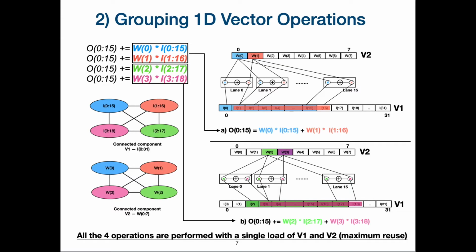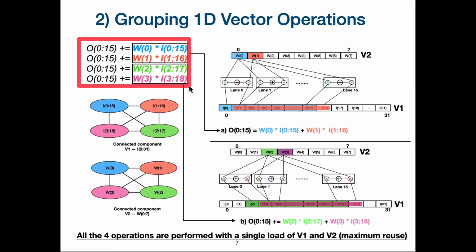Coming to the vector operations, as I mentioned, AI engine doesn't allow any partial utilization of 2D SIMD columns. Hence, our approach fuses multiple vector statements into groups to map onto the hardware. We fuse in such a way that the individual vector statements in a group operate on the same set of vector registers and also contribute to the same output via accumulation. In this particular example, we fuse all four vector statements because they operate on the same set of vector registers v1 and v2 and also contribute to the same output.